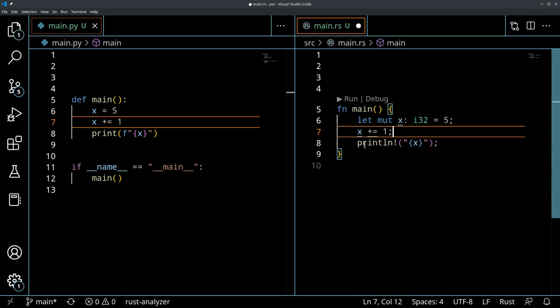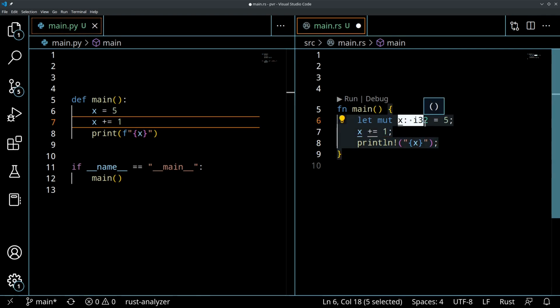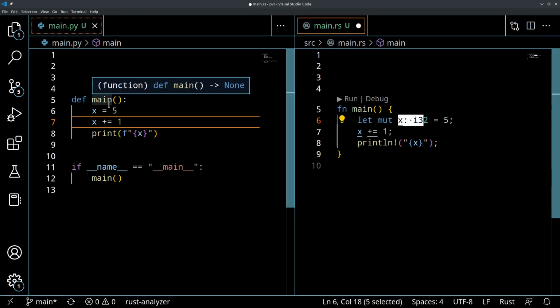So if you look at this code side by side, you can see that Rust and Python in many cases look very similar side by side, but Rust deals with a lot more of the low-level details and explicit details, while Python tends to abstract that information.